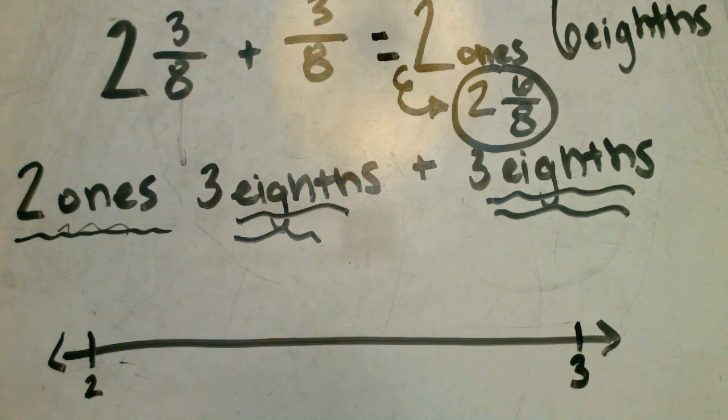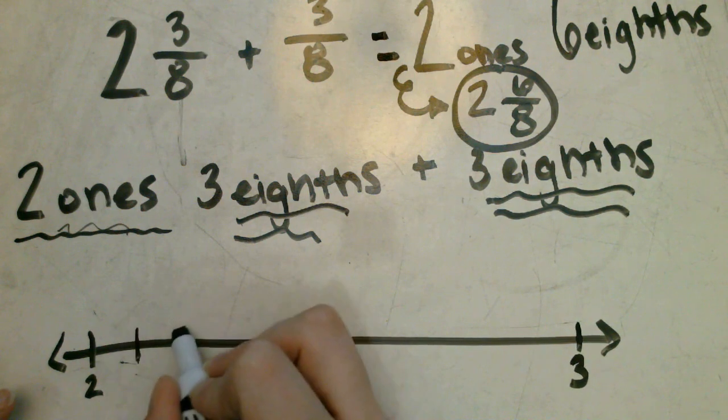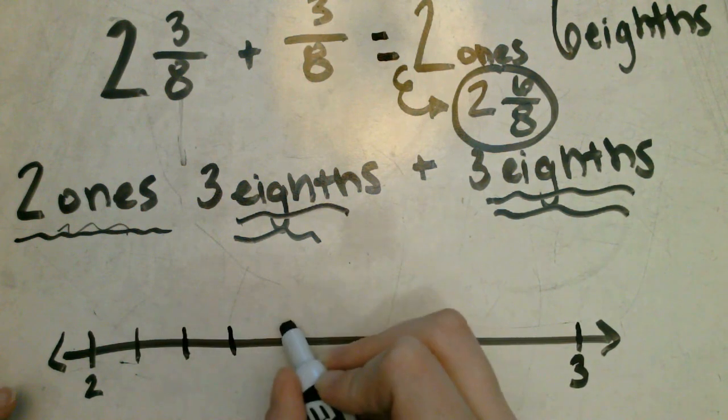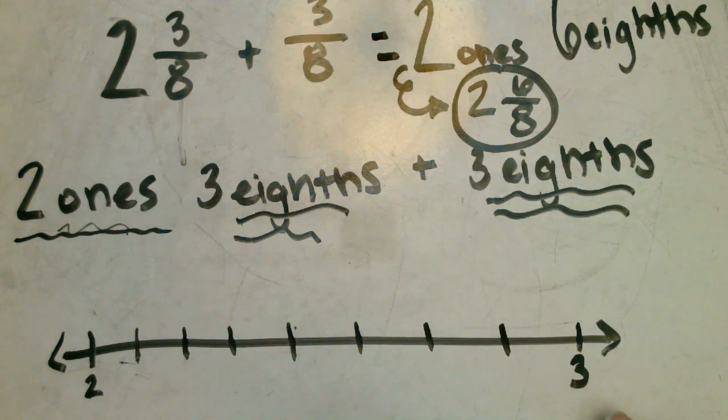So let's put that onto our whiteboard here. Since we have our units in eighths, let's split up our number line into 8 individual parts. So we're going to draw 7 lines. 1, 2, 3, 4, 5, 6, 7 to represent the eighths that we split this up into.